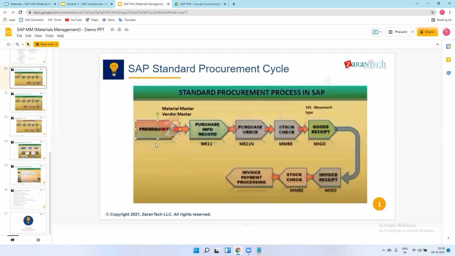As a prerequisite, in any product-based industry, let's take the example of Tata Motors, they produce vehicles. For that, they require raw materials or parts to manufacture the vehicle. So they have a requirement for raw material for the sheet.